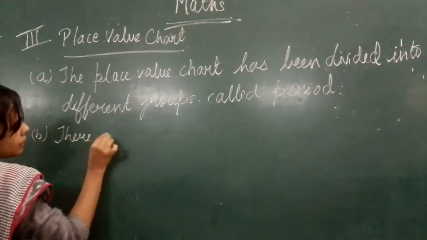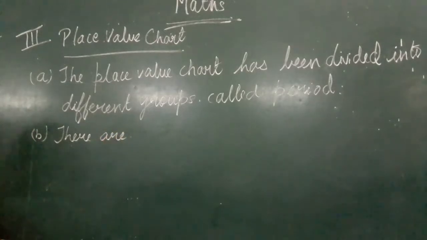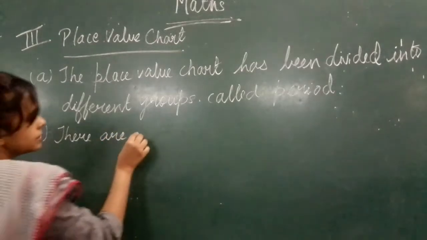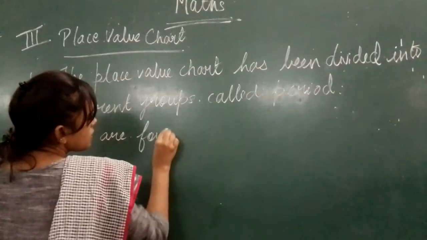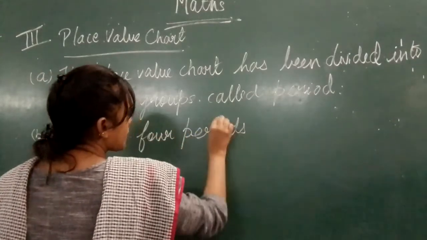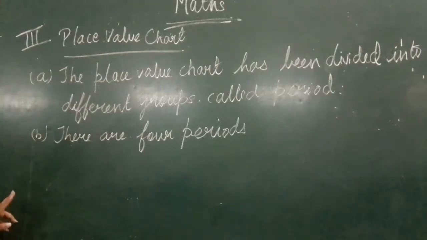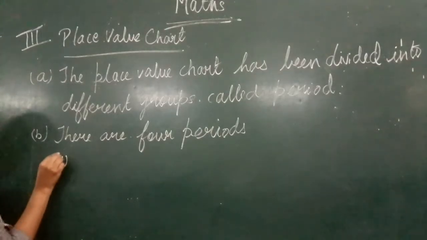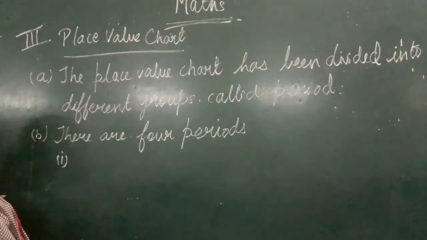Now, the next point, you will write. There are how many periods? 4 periods. What will you write here? First, the ones or the unit period.